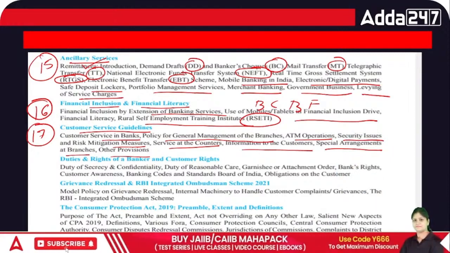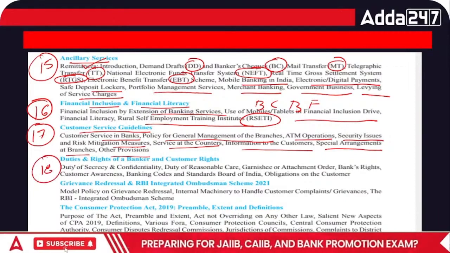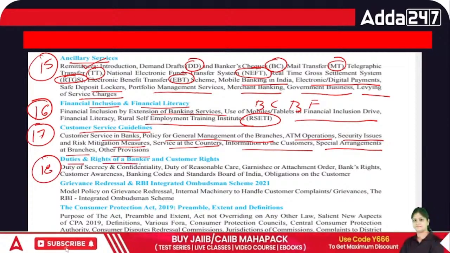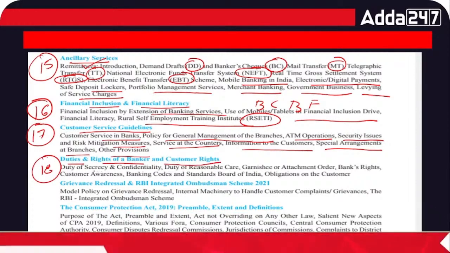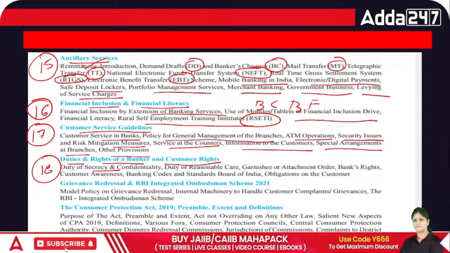So this is your chapter number 17, right? Now we have chapter number 18. In this we are going to cover the duties and rights of a banker and customer rights. So what is the duty of secrecy and confidentiality, right?